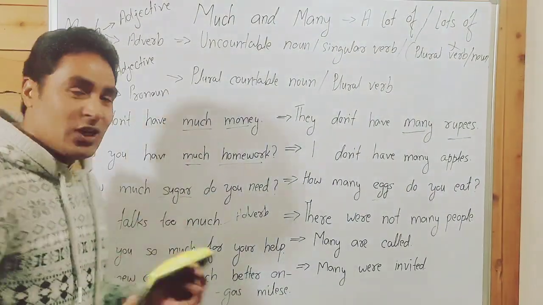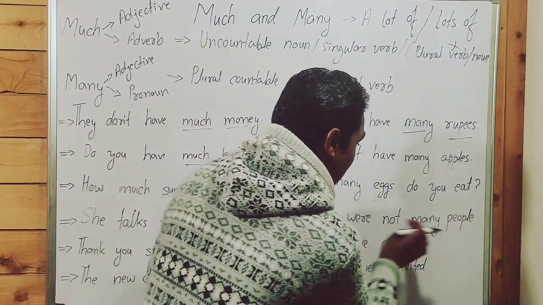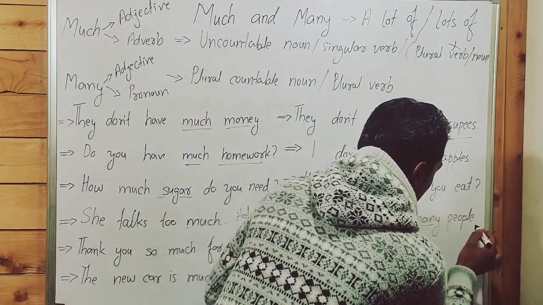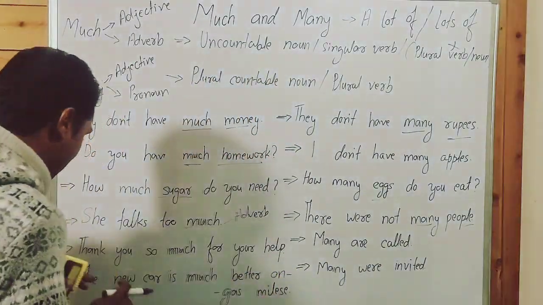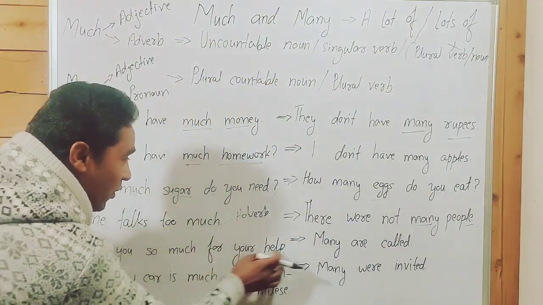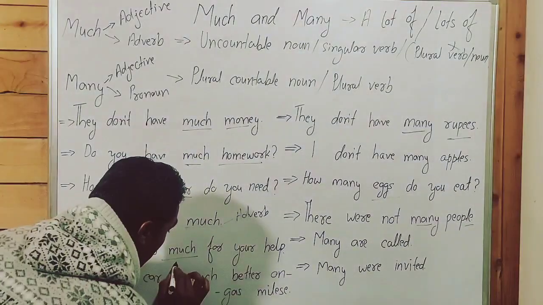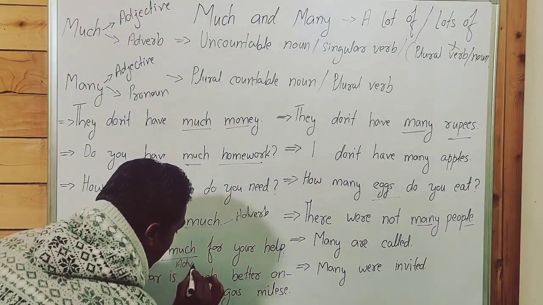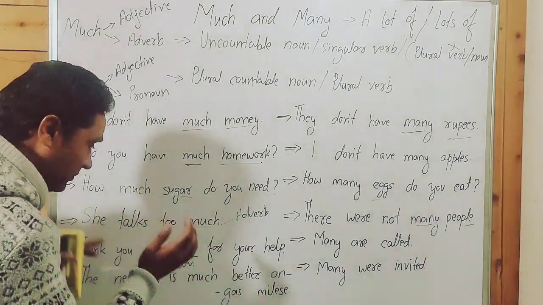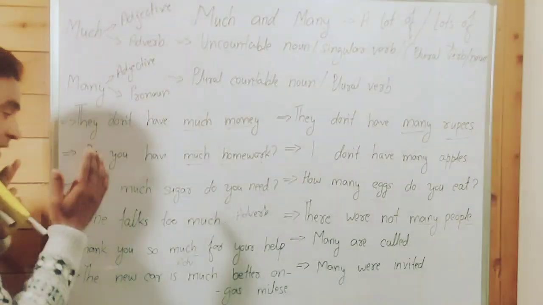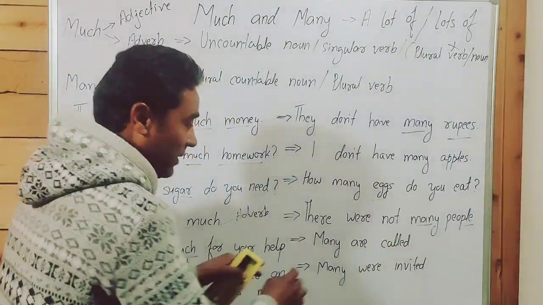She talks too much. And there were not many people. People, as I mentioned before, is a countable noun. Thank you so much for your help. Much here is also used as an adverb.